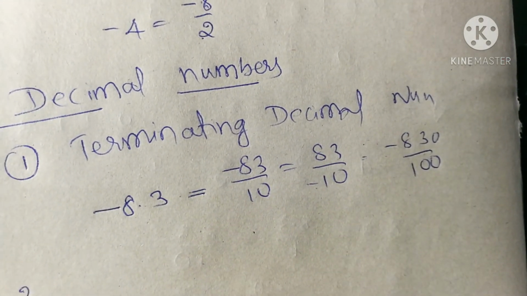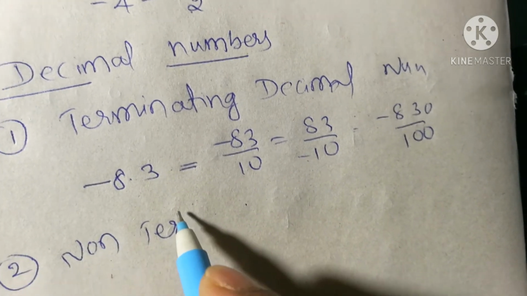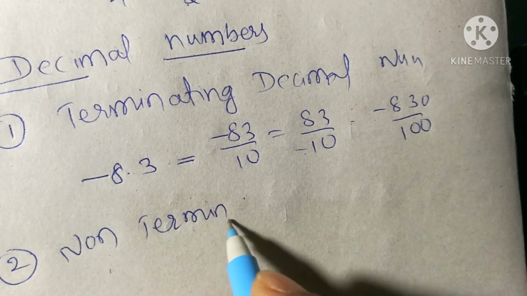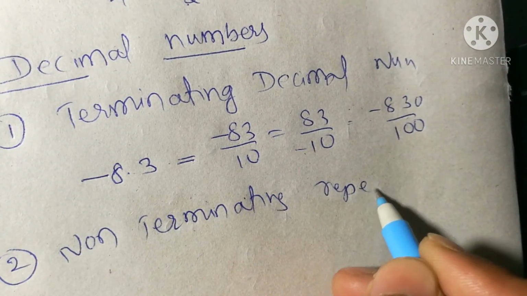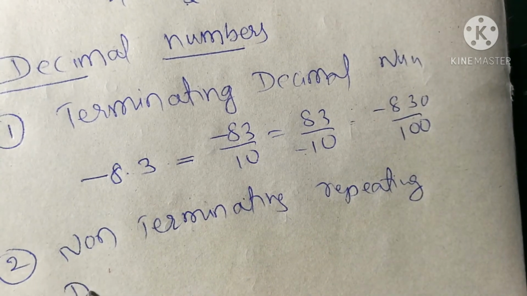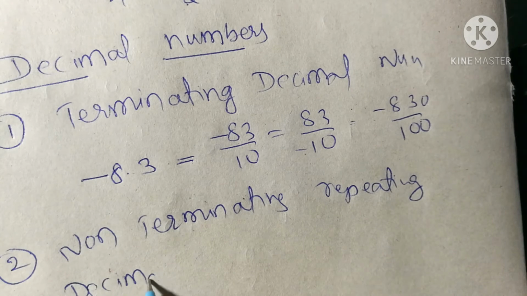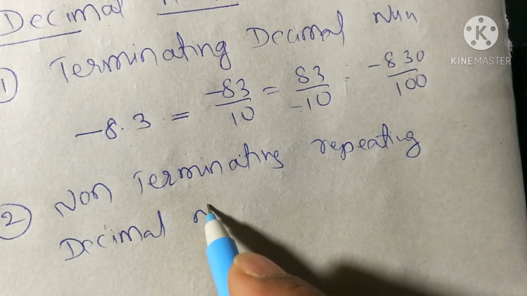Now the second one is non-terminating repeating decimal numbers.